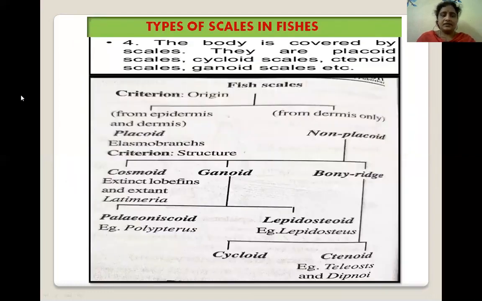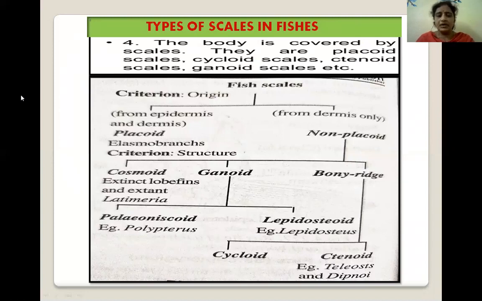Next, let us go to scales. Scales in fishes are useful for the classification, identification, and age determination of a fish, which are very useful in the classification. The body is covered with dermal scales. It is of cycloid, ctenoid, gonoid, and placoid types.